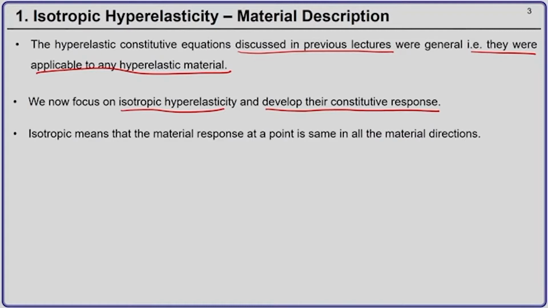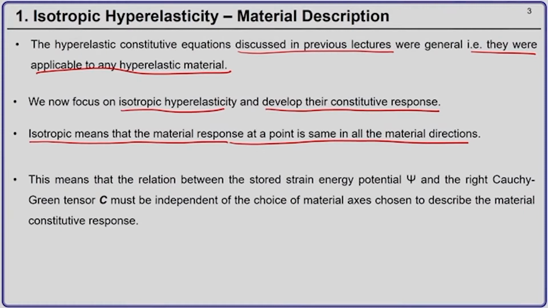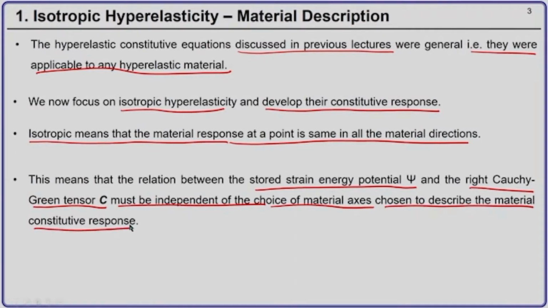So, isotropic means that the material response at a point is the same in all the material directions. This means that the stored strain energy potential psi and the right Cauchy Green deformation tensor C must be independent of the choice of material axis, which is used to describe the material constitutive response.